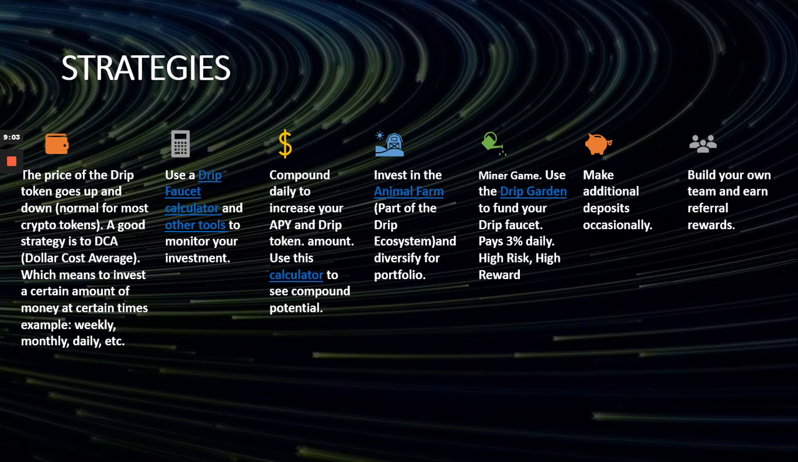You could invest in the animal farm, which is also part of the Drip ecosystem, and diversify your portfolio. There are mini games such as the Drip Garden to fund your Drip Faucet. It pays out 3% daily. It is a mini game, as mentioned before. It's high risk, high reward, but it does pay out 3% daily. You can make additional deposits occasionally. You can build your own team and earn referral rewards.